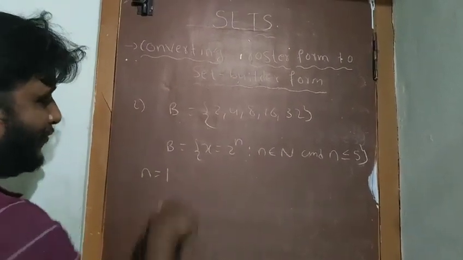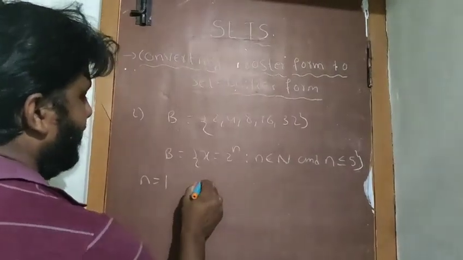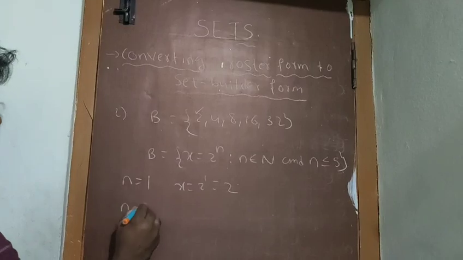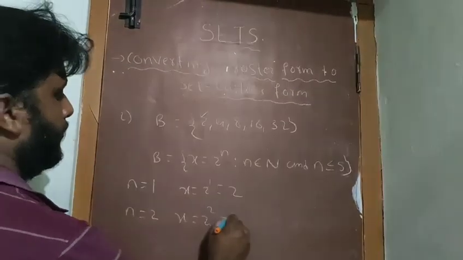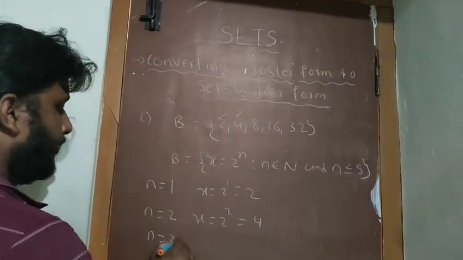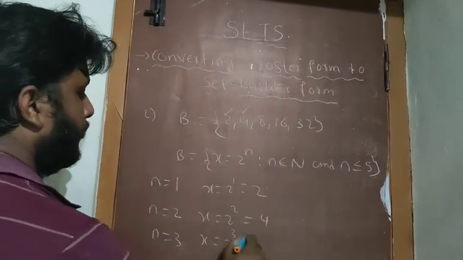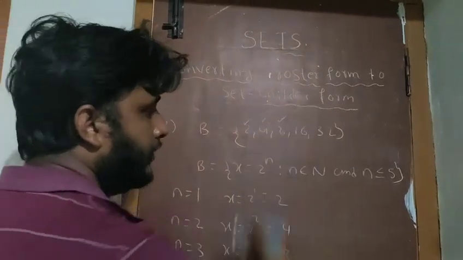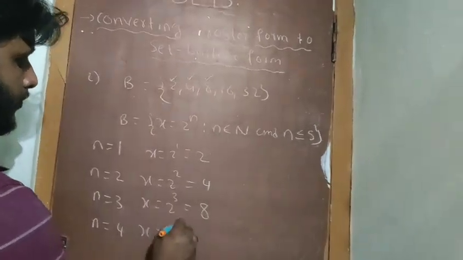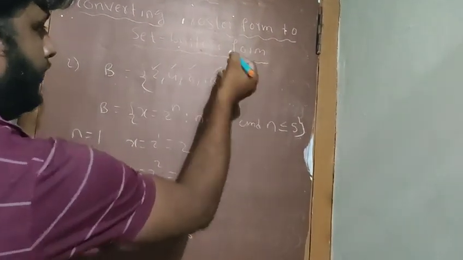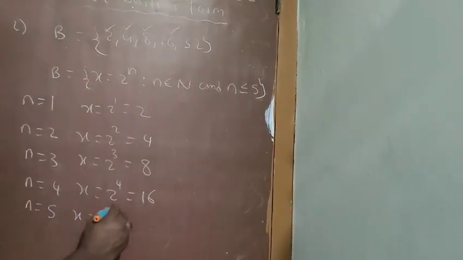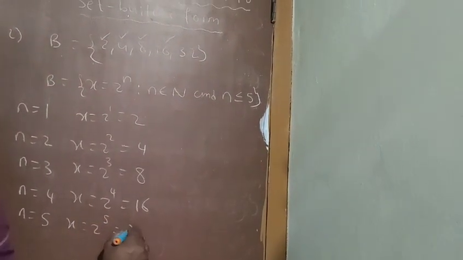N equal to 1, so x equal to 2 power 1, that is 2. The first number is satisfied. N equal to 2, so x equal to 2 square, that is 4, the second condition is satisfied. N equal to 3, then x equal to 2 cube, 8, the third condition is also satisfied. If n equal to 4, x equal to 2 to the power of 4, that is 16, this is also satisfied. And n equal to 5, x equal to 2 to the power of 5, that is 32.